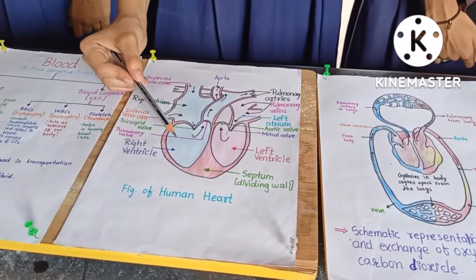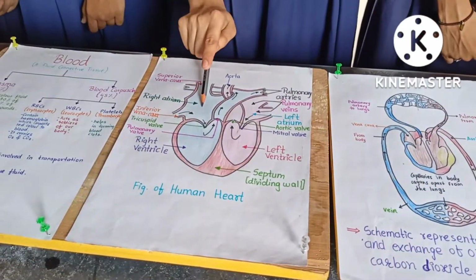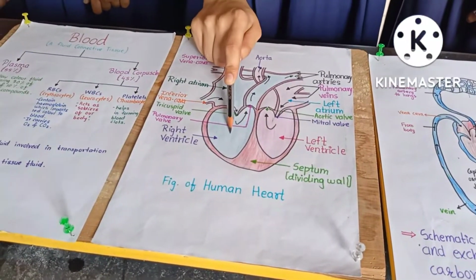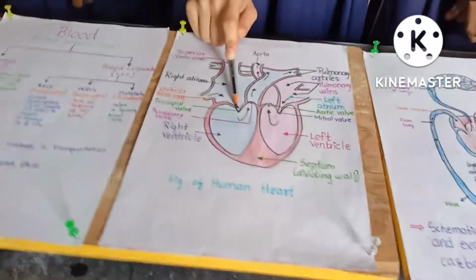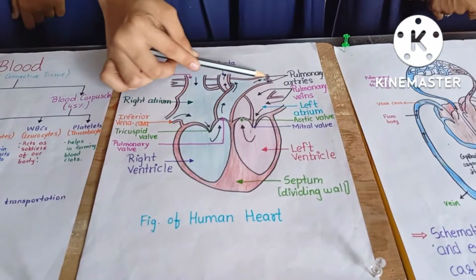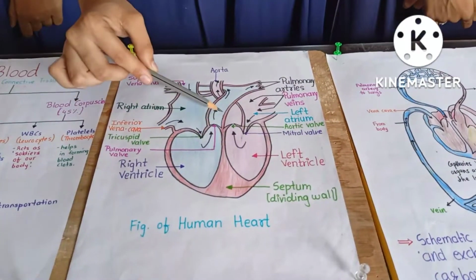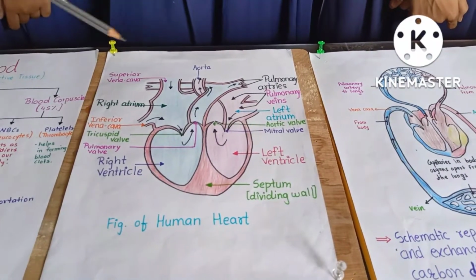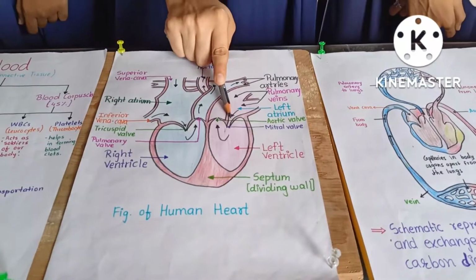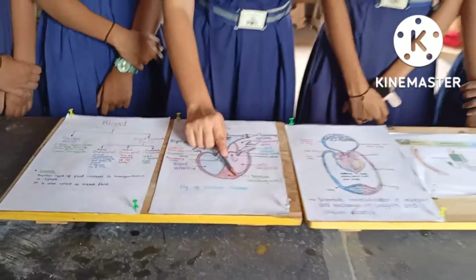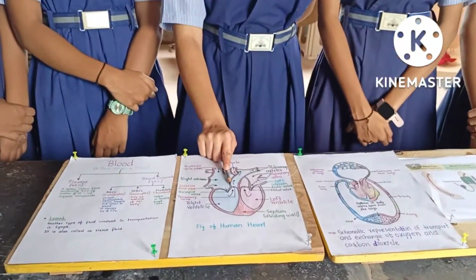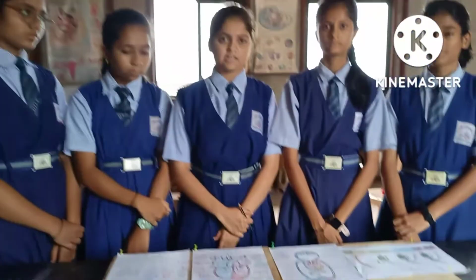From the right atrium blood goes into the right ventricle, and between the right atrium and right ventricle there is a valve called the tricuspid valve. When the right ventricle is filled with blood, the tricuspid valve closes, and after the right ventricle blood goes into the lungs through pulmonary arteries. Now this blood is deoxygenated, and this cycle is repeated in our body all the time. To separate the left and right parts of the heart there is a septum, and this septum helps in separating oxygenated and deoxygenated blood. So this was the heart and its functioning.